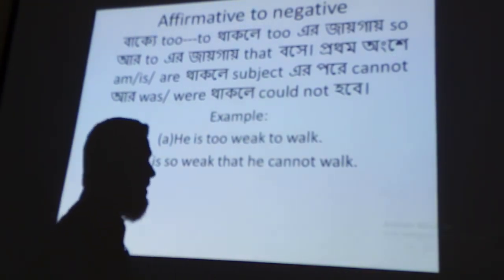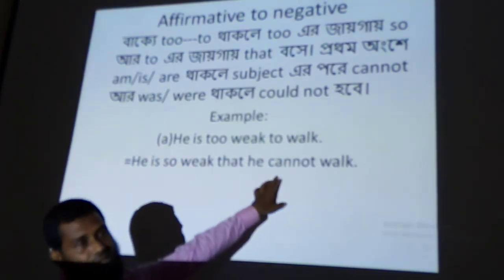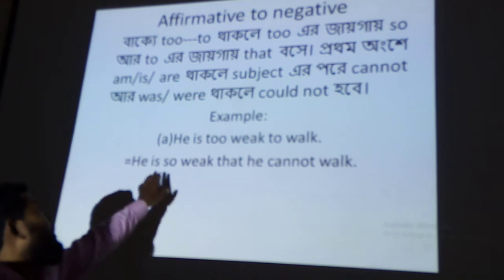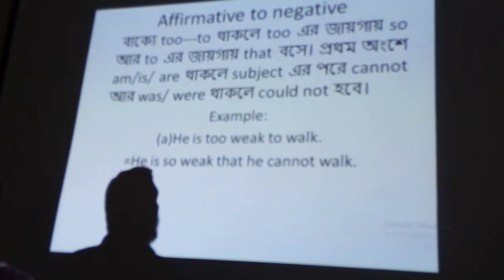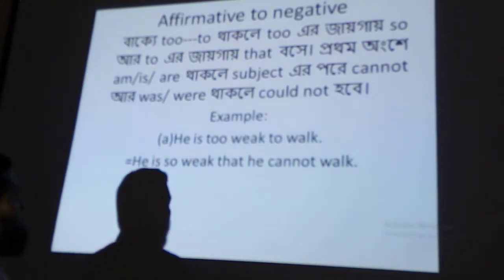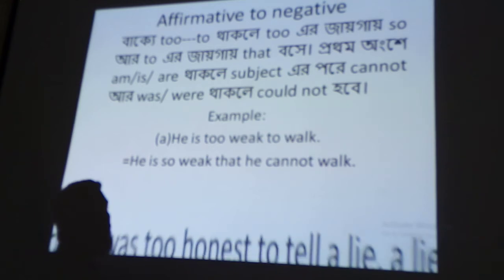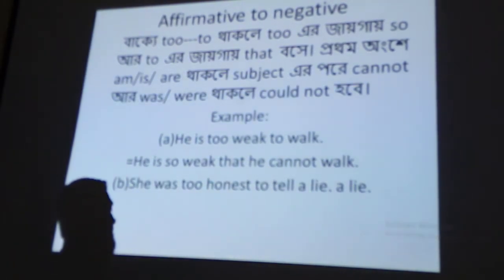And if you see the first portion is "is," that means present indefinite tense or present tense, we will have to use "cannot." And if you see at the beginning of the sentence there is "was" or "were," past tense, you will have to use "could not." Look, she was too honest to tell a lie.